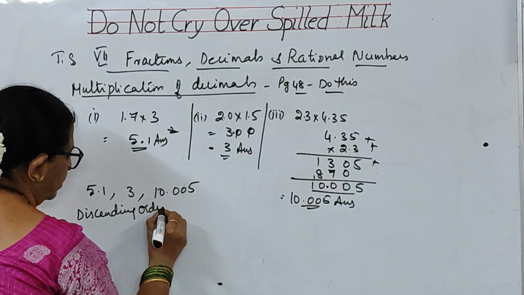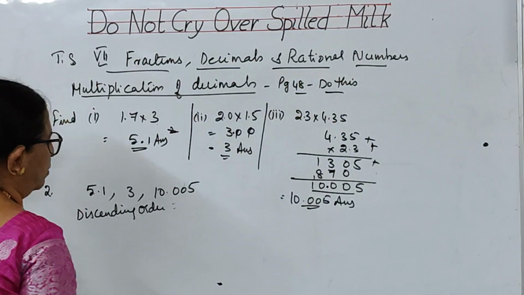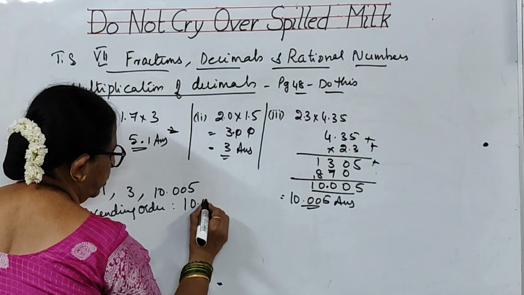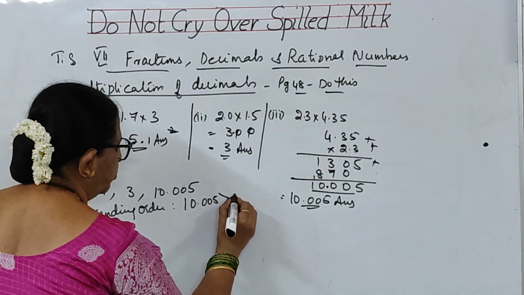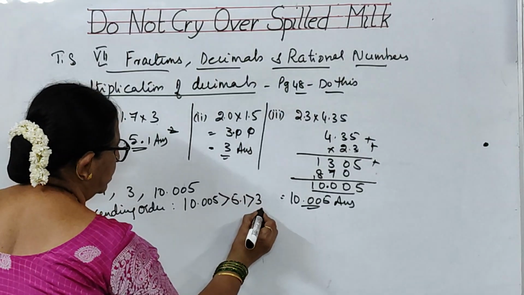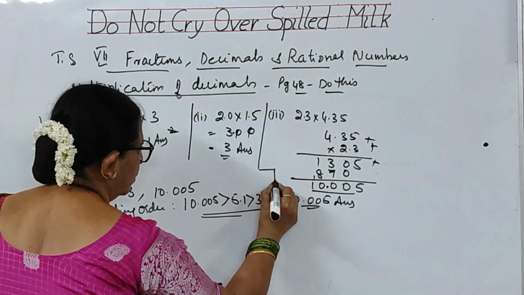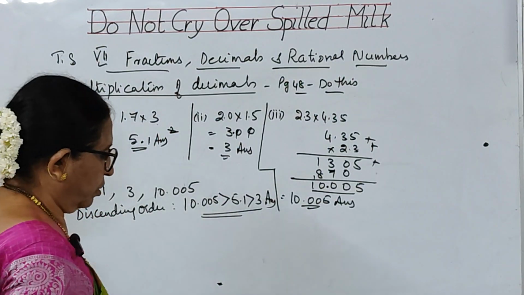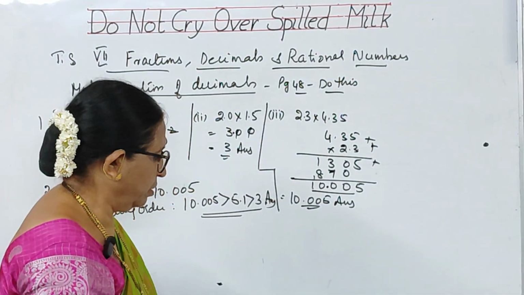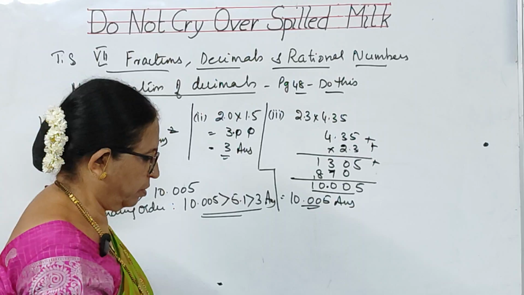Descending order means first you will be writing the greatest. 10.005 is greater than the next, 5.1, which is greater than 3. This is your answer for the second bit. So I hope you have followed, children. Copy it.